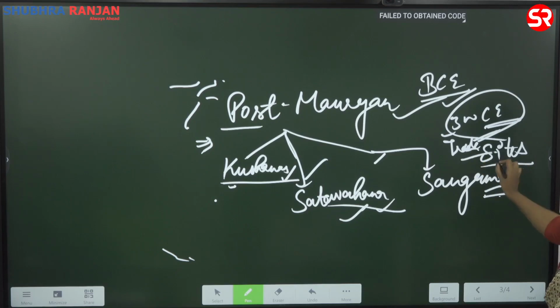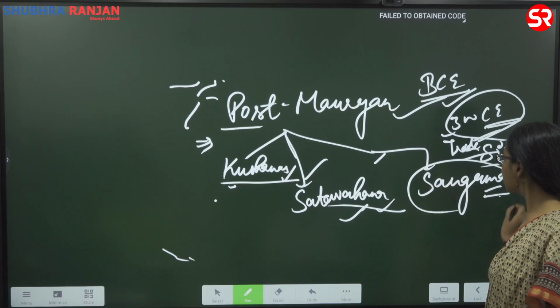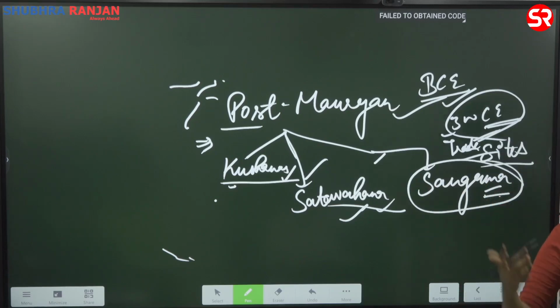So now important sites you have to remember from this area. Sangam has become very important. Again, constantly there is a talk about Sangam age in the news as well. Recently Kashi Tamil Sangamam took place. What is it trying to establish? The historical relation between north and south. What was it based upon? The Sangam texts that have been produced. Okay, and there was one of the questions, Vattakirutal. What is the meaning of Vattakirutal which is mentioned in Sangam texts? So they are asking areas which have been in the news.